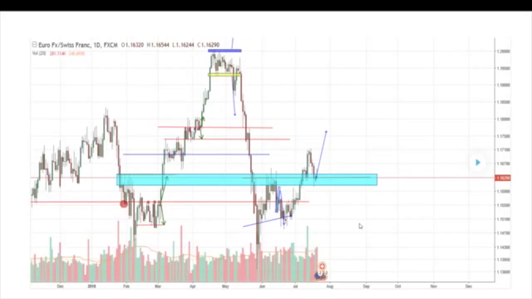Next, we have the Euro and Swiss franc, which is CHF. This region, the previous resistance which turned into support, seems quite strong. So we are quite bullish on this. Once it shows more bullish price action, we will be looking for a long on the Euro CHF chart, which we will be looking to TP at these few regions over here: TP1, TP2, and TP3, which is at around the 1.18 region. So it's about another 180 pips away. You have to keep a lookout at this area for more bullish price action before going for a